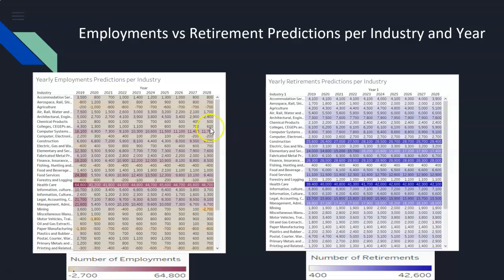On the retirement table, we can see that the construction industry, the food beverage industry, the forest and logging industry, financial and insurance and retail industry had high numbers of retirements that are predicted to increase through the years. However, on the employment table, the construction, food beverage, and forest and logging industry and financial, insurance, and retail industry had significantly lower numbers of employment. This means that these industries are likely to face high levels of labor shortages in the next couple of years.